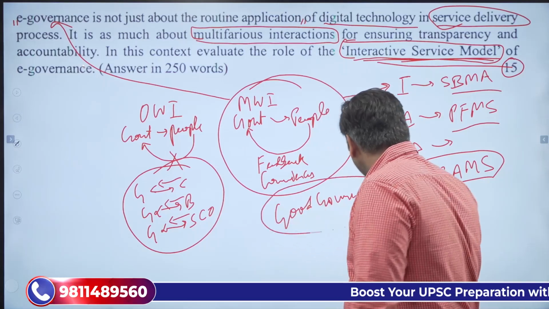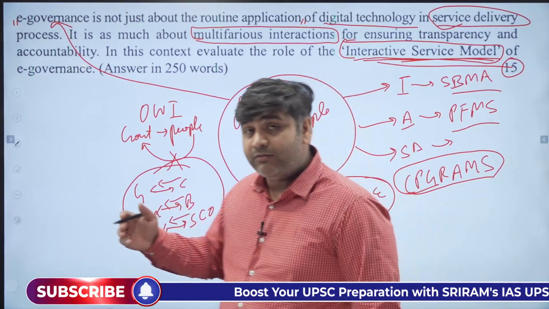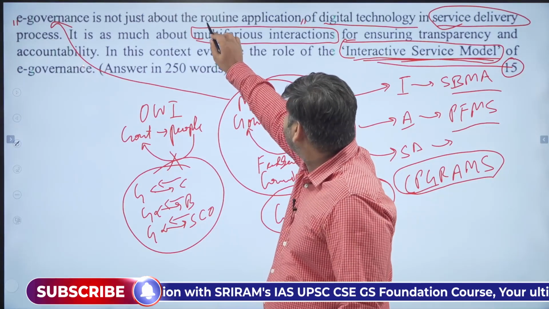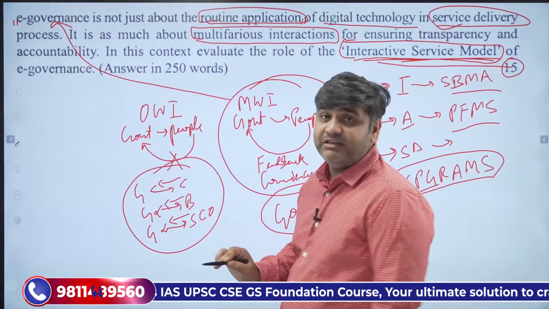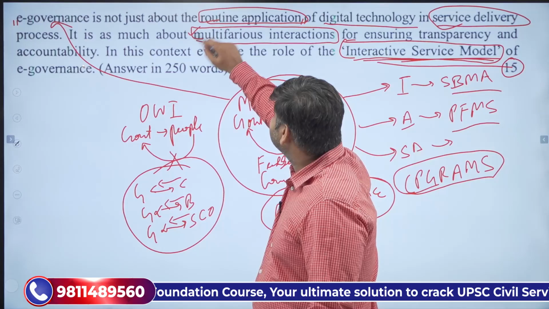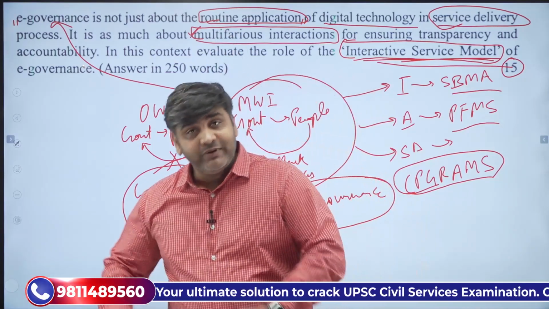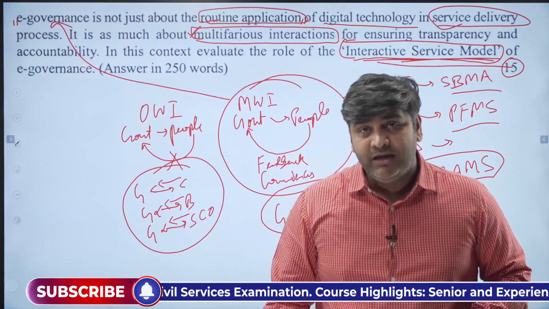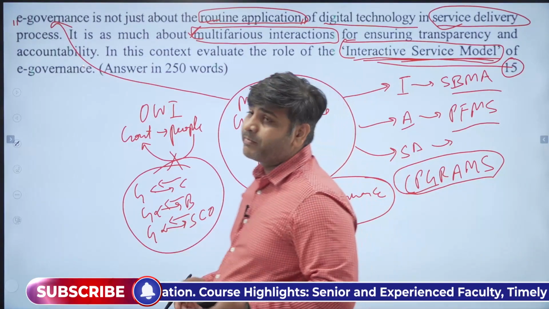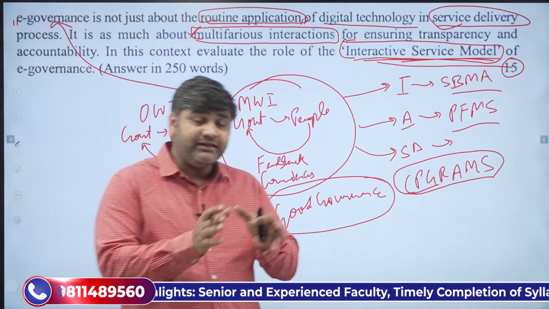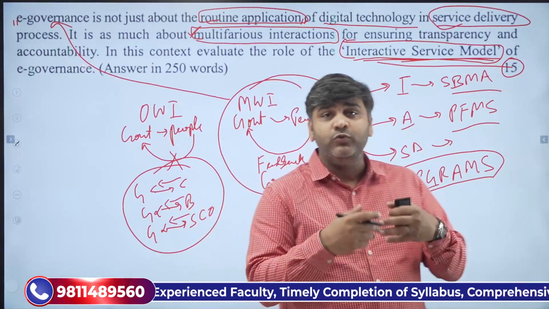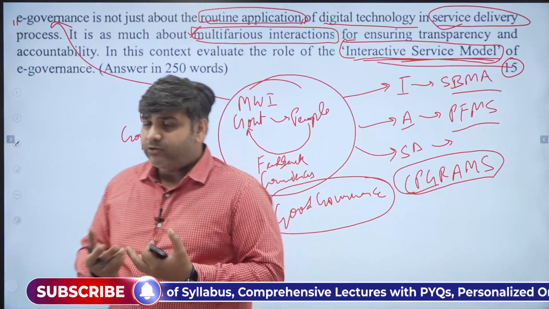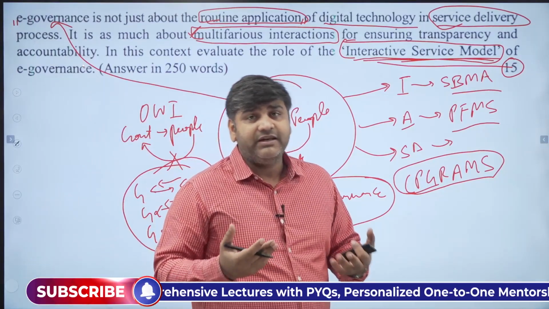Now, in order to have good governance, you have to have e-governance, which is not a routine application of service delivery, but rather a multifarious interaction between the government and those who are receiving its services. So that is what you have to write in the whole answer. If you understand the very basics of what is asked and what this interactive service model really means, you will be able to write a very beautiful answer.